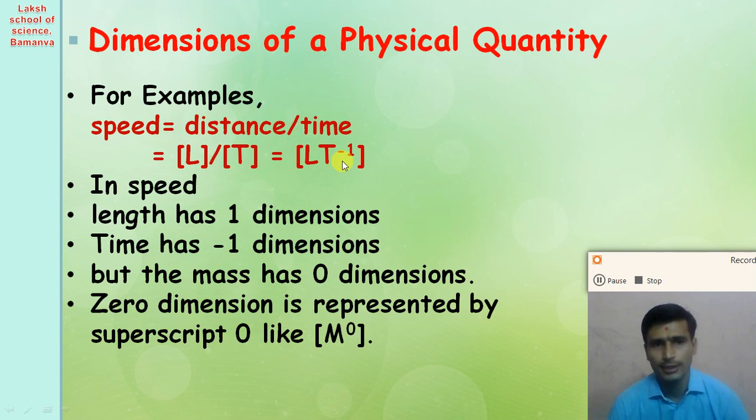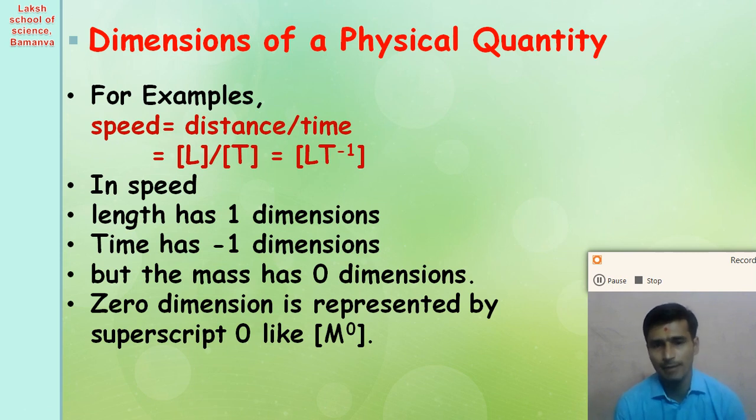So here in speed, the dimension of length is 1, right? Here the dimension of length is 1. Dimension of time is minus 1, right? But what about the mass? Mass has 0 dimension, right?